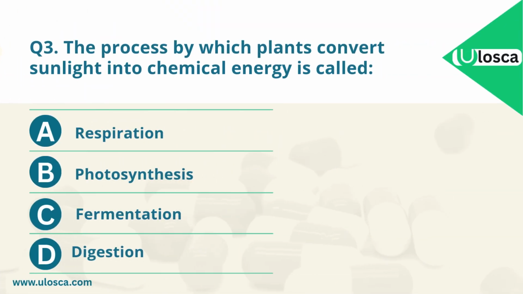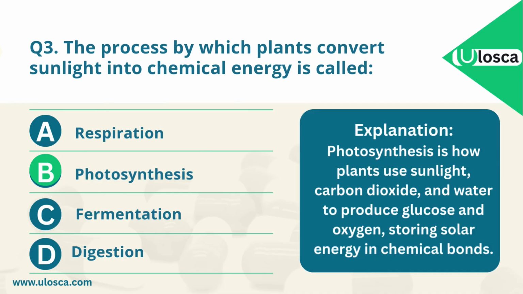The correct answer is B. Photosynthesis. Explanation. Photosynthesis is how plants use sunlight, carbon dioxide, and water to produce glucose and oxygen, storing solar energy in chemical bonds.